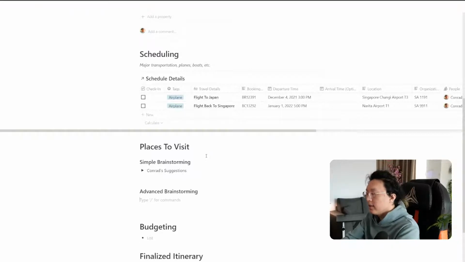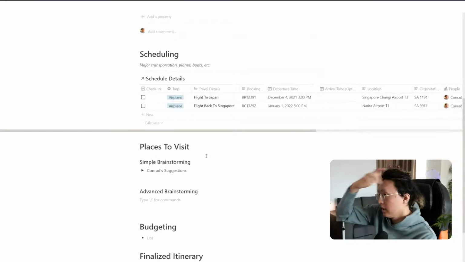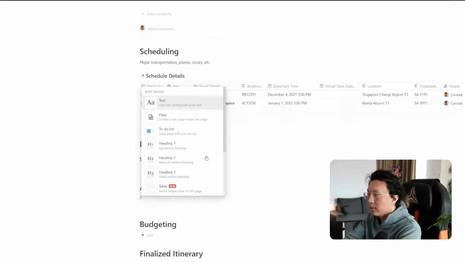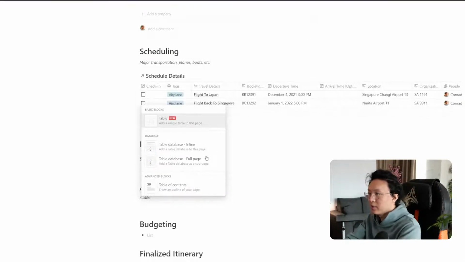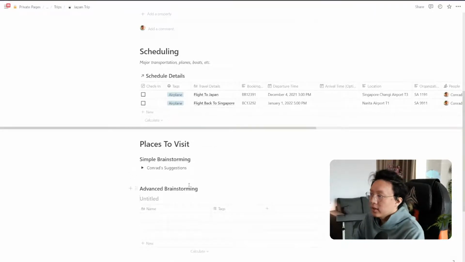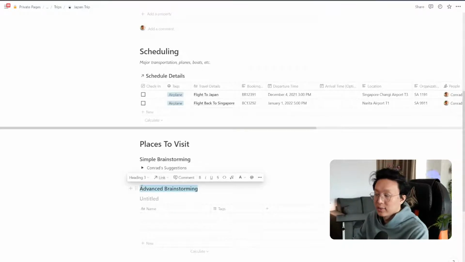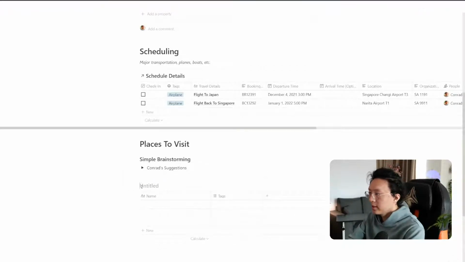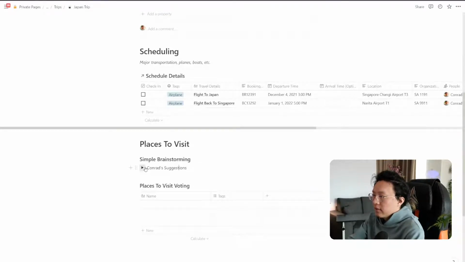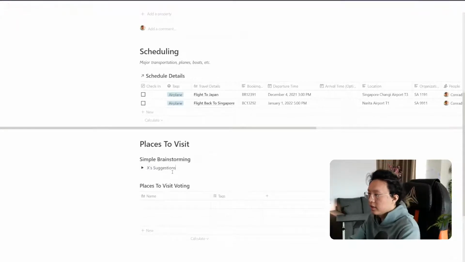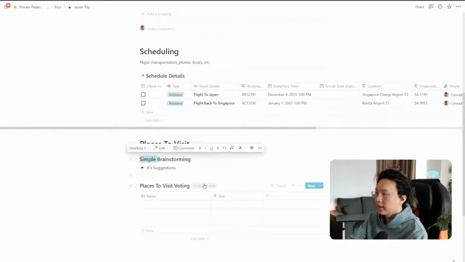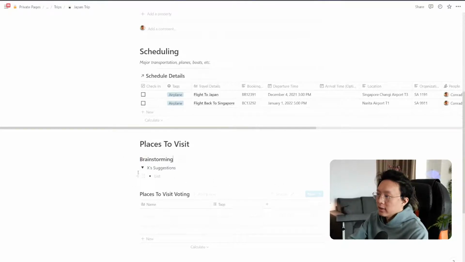Okay, so the advanced brainstorming, I'm going to just show you here, and I'm going to make this a new table within this page. You're going to see why that's important. Because I don't want to clutter like a master database for everything. So for here, we can do places to visit brainstorming, places to visit voting, let's say. And let's say that we have suggestions here. Everyone will be giving their own suggestions, right, under their own name.